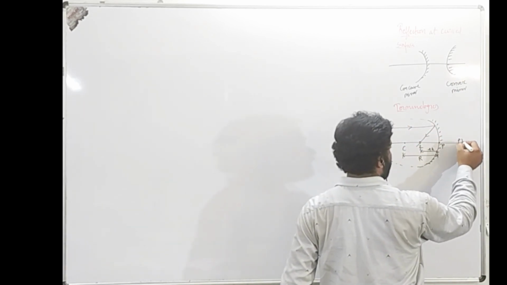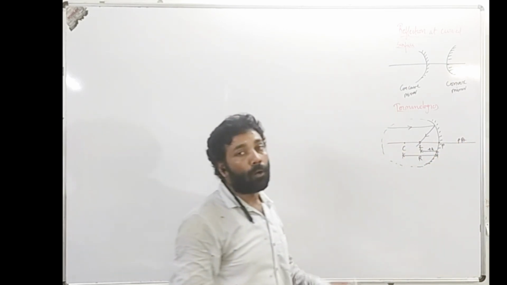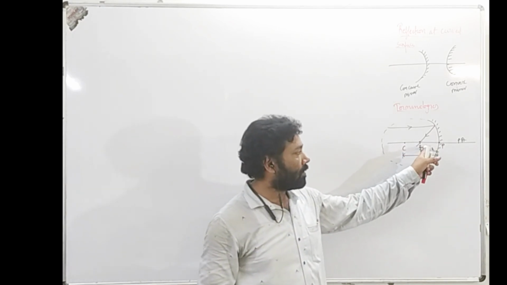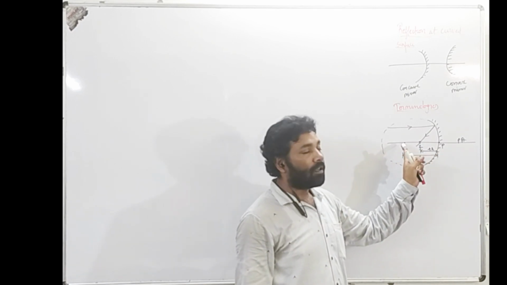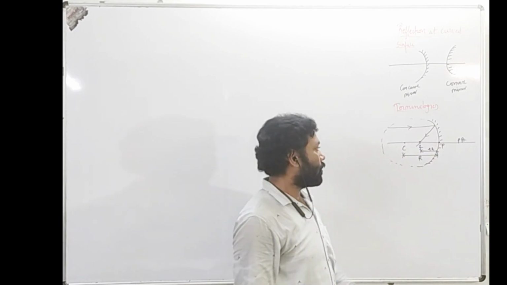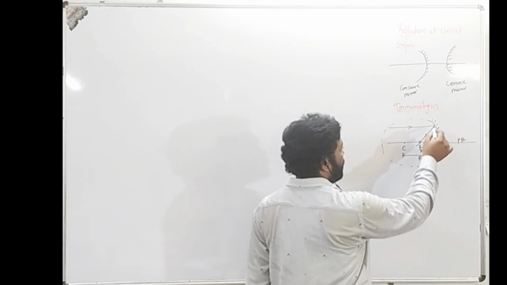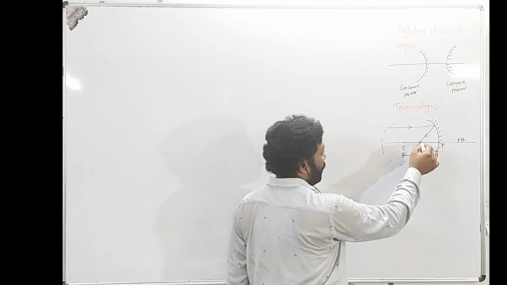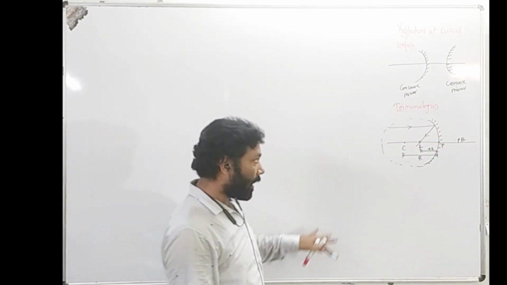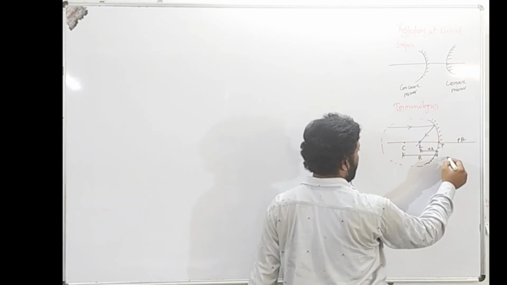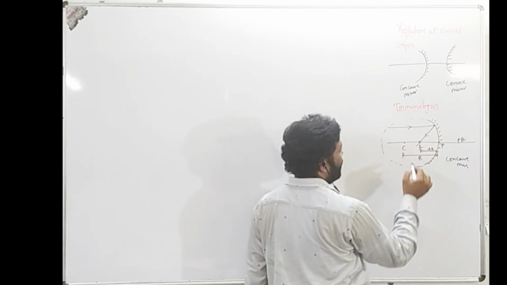Then we have the principal axis. It is an imaginary line which connects the center of curvature and the pole, or you can say the focus and the pole. The principal axis is an imaginary line which passes through the center of curvature and the pole. These are the terminologies to explain more regarding a ray appearing to pass through the focus or actually passing through the focus. In the case of this concave mirror, the ray is actually passing through the focus.